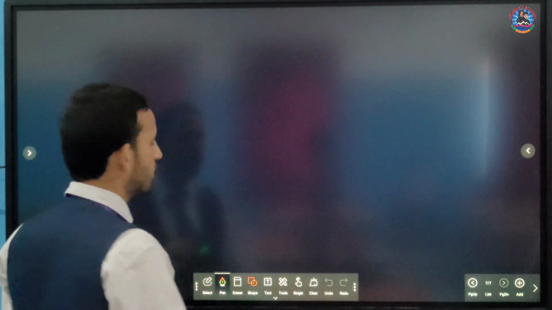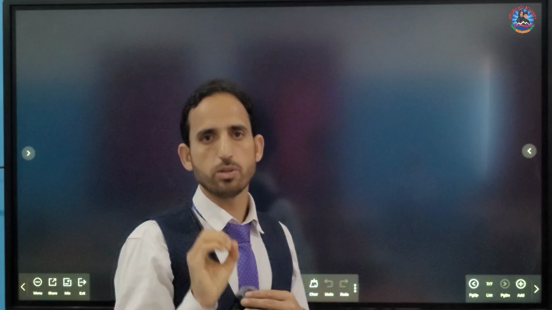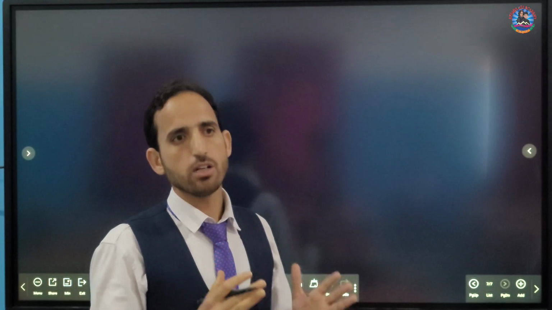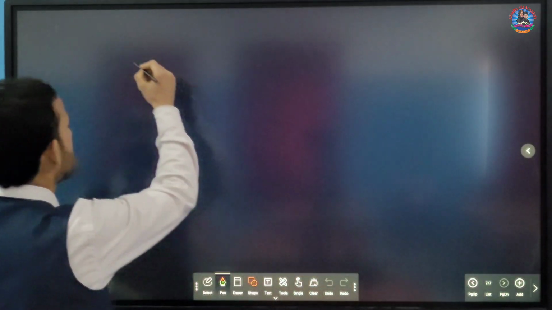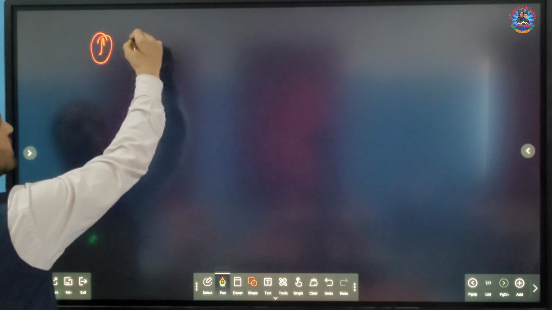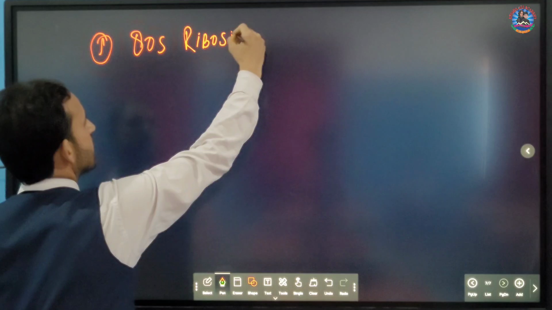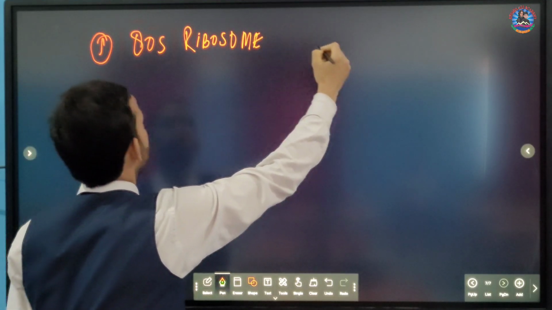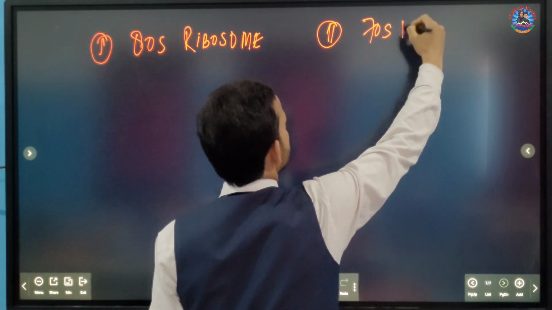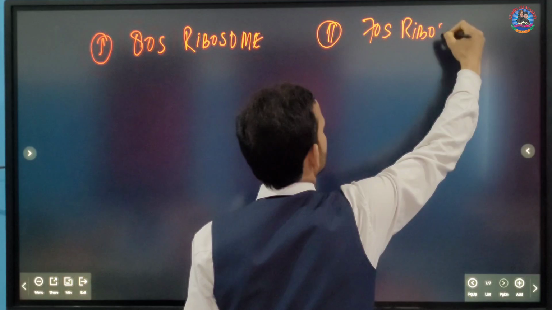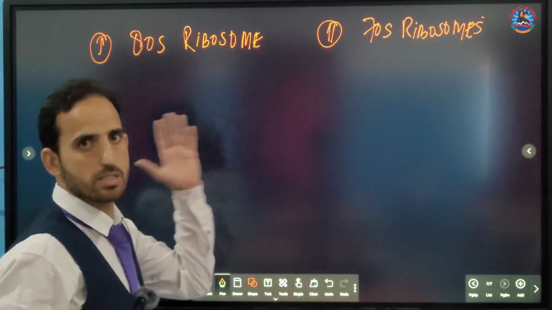Next point, you will keep in mind that there are another two important types of ribosomes which are based on the sedimentation coefficient. The first type of ribosome is called the 80S ribosome, and the second type of ribosome is called the 70S ribosome. Now let us see the concept of this S. We will also discuss what this S means.